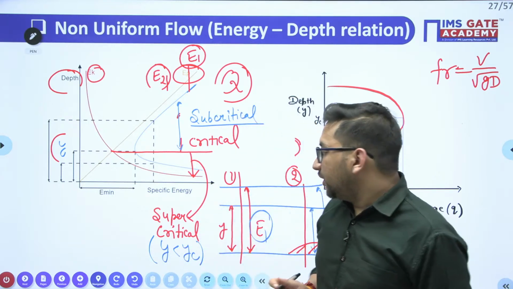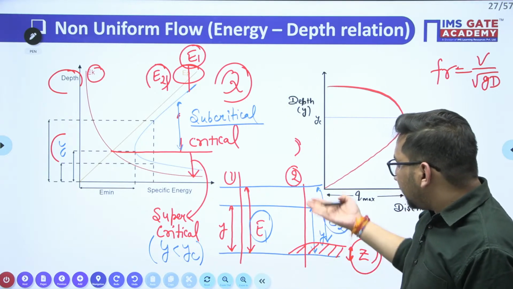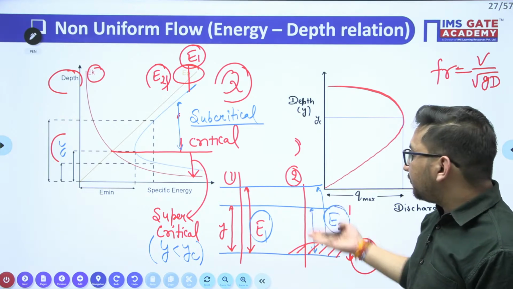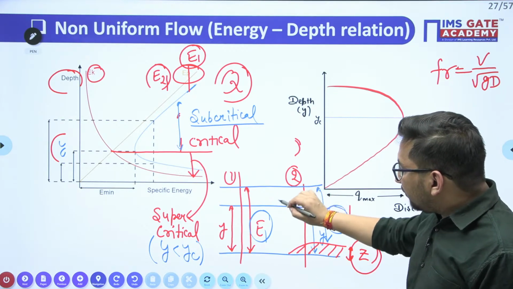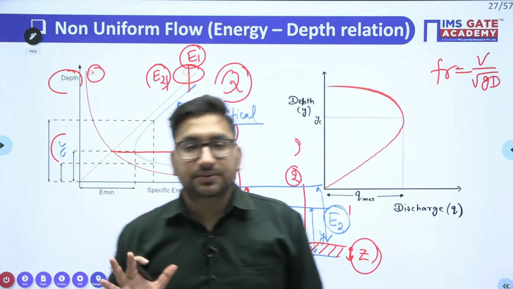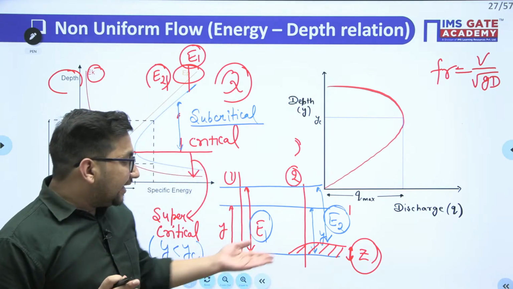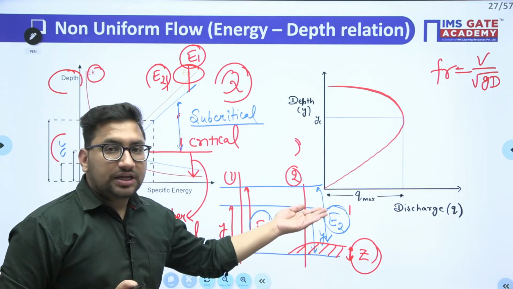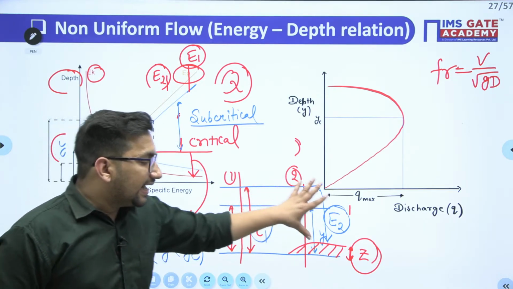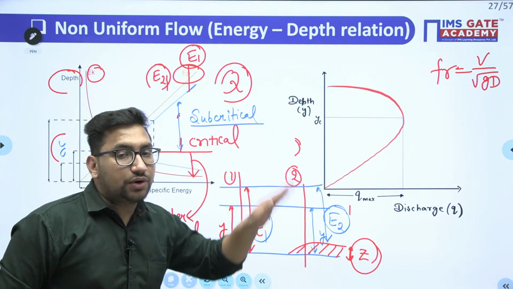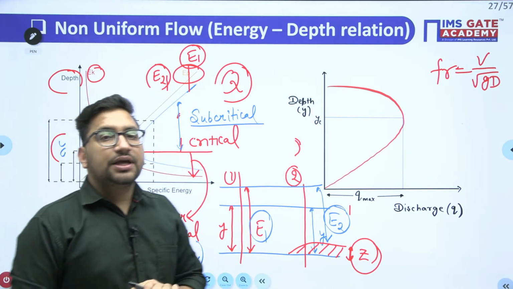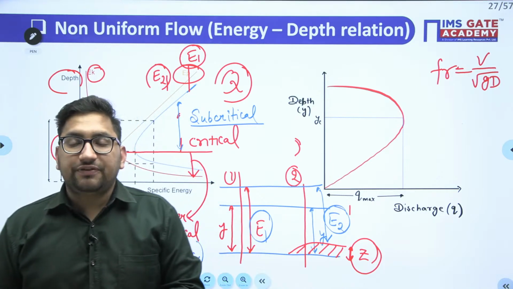Now try to see the beauty. When you are raising this particular floor, can you tell me what will be the change in the depth of flow? If I raise this channel bottom, with respect to section number 1, here at section number 2, the depth of flow is going to increase or decrease?